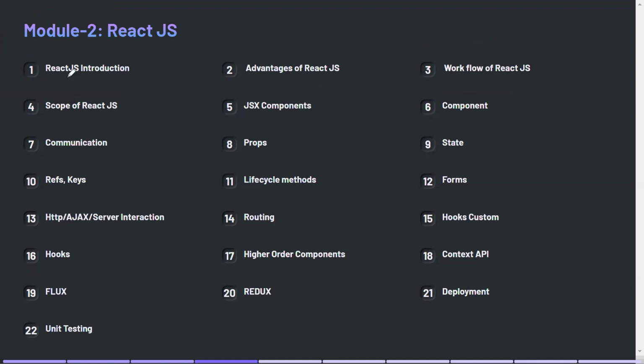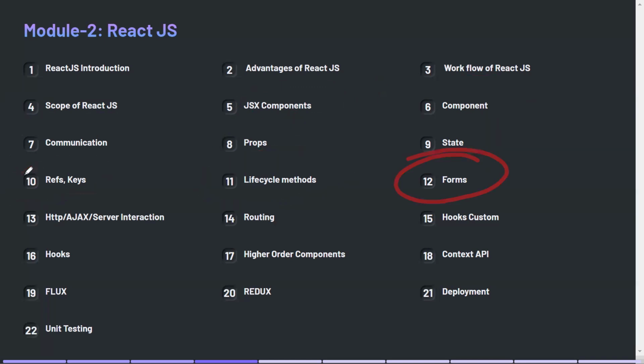Then we will see the scope of React.js. JSX components: JSX means we combine HTML and JavaScript together. Generally in React.js we work on JSX components. Then we will see what a component is, communication between components, what props, state, refs, keys, and lifecycle methods are.